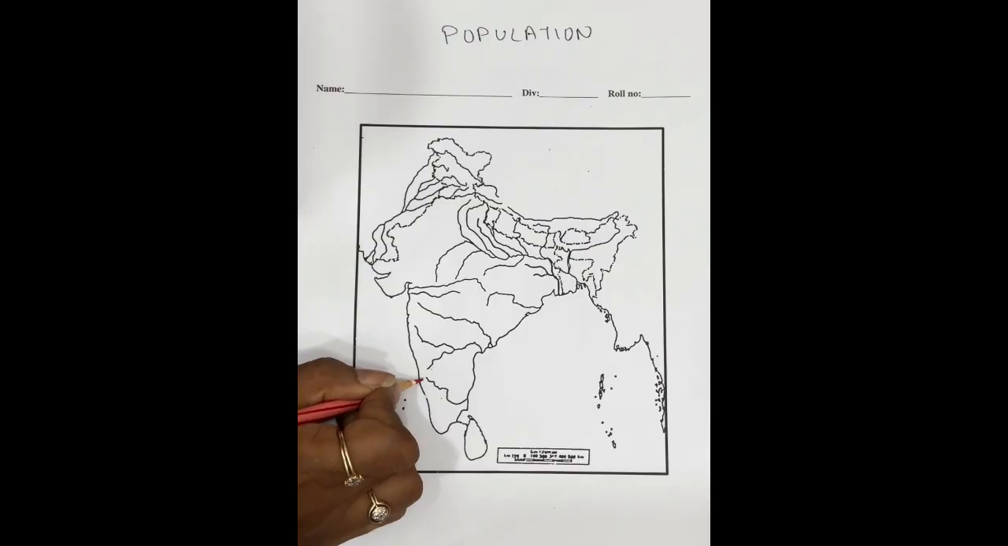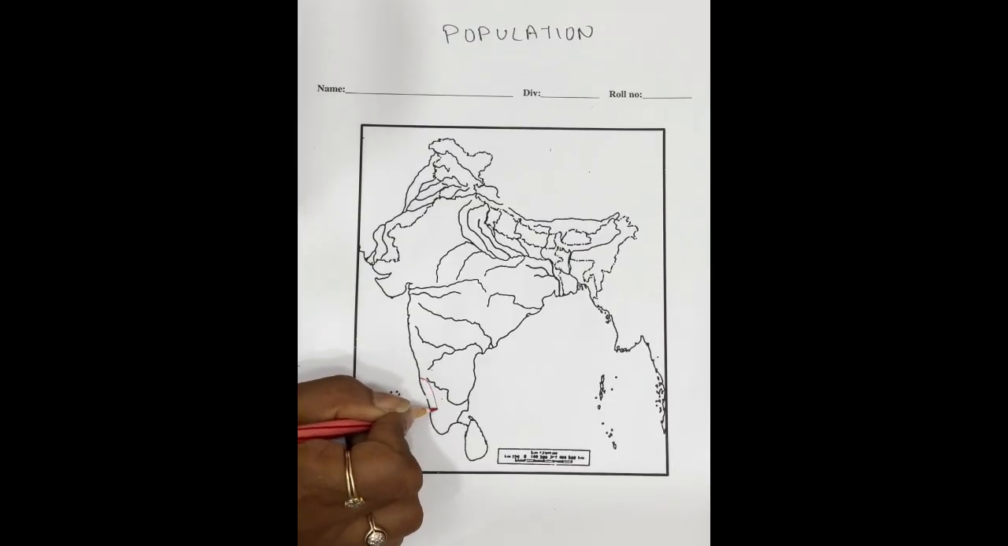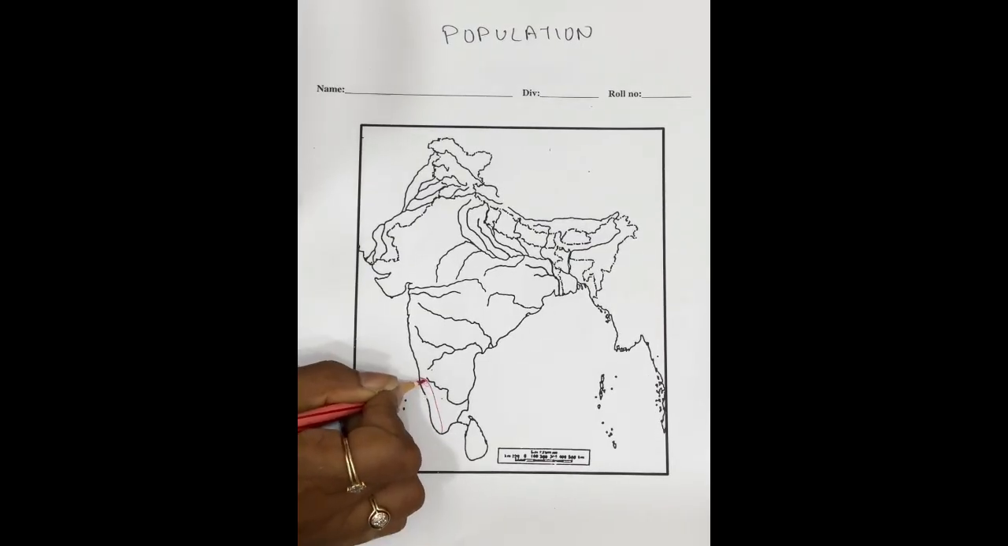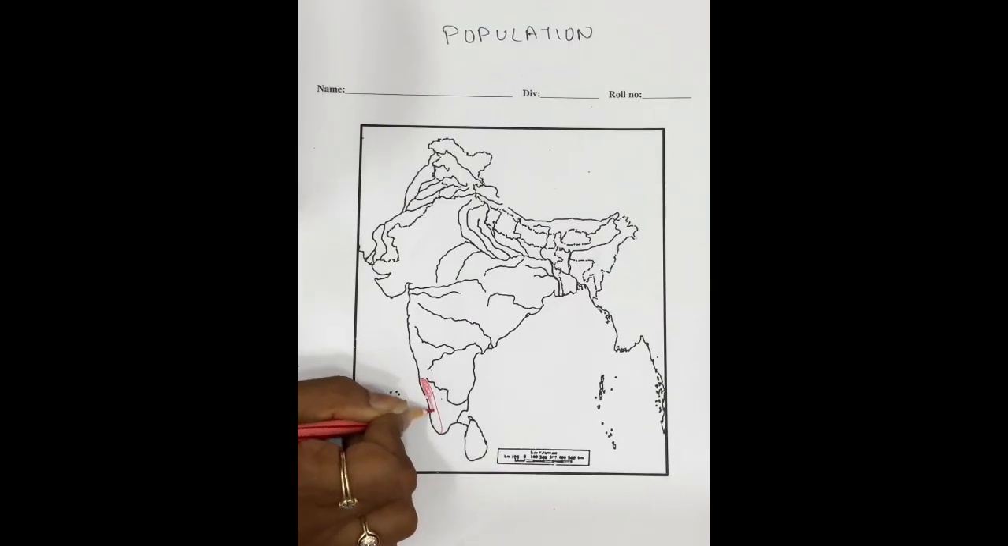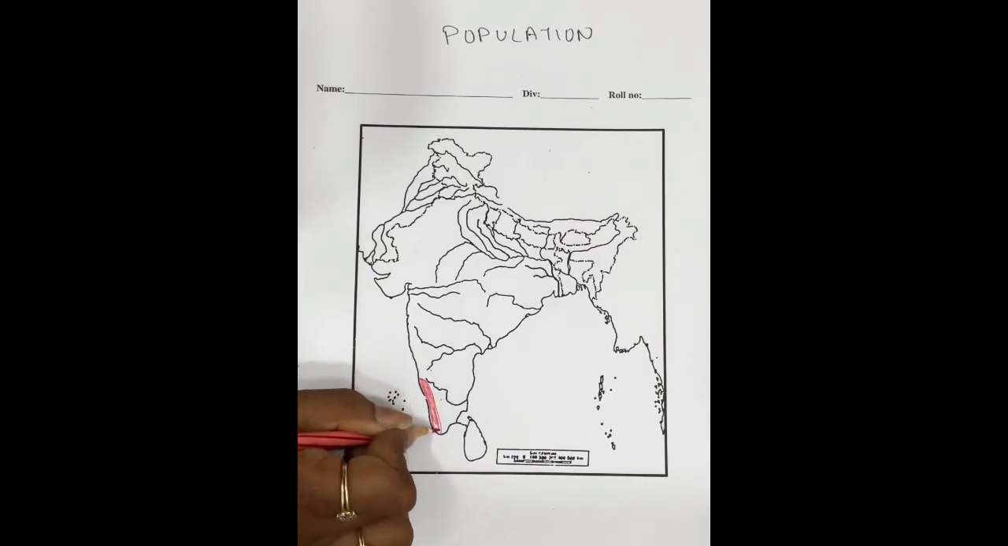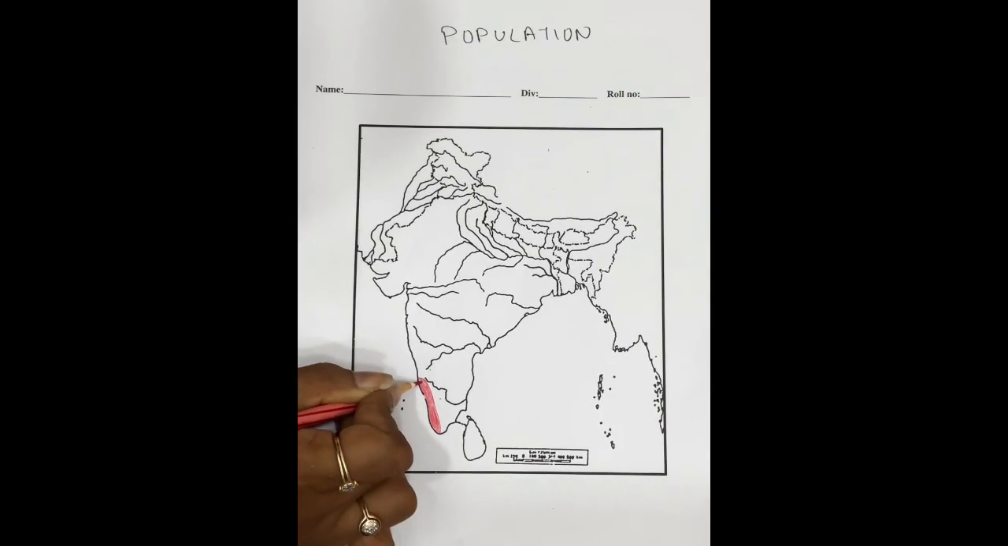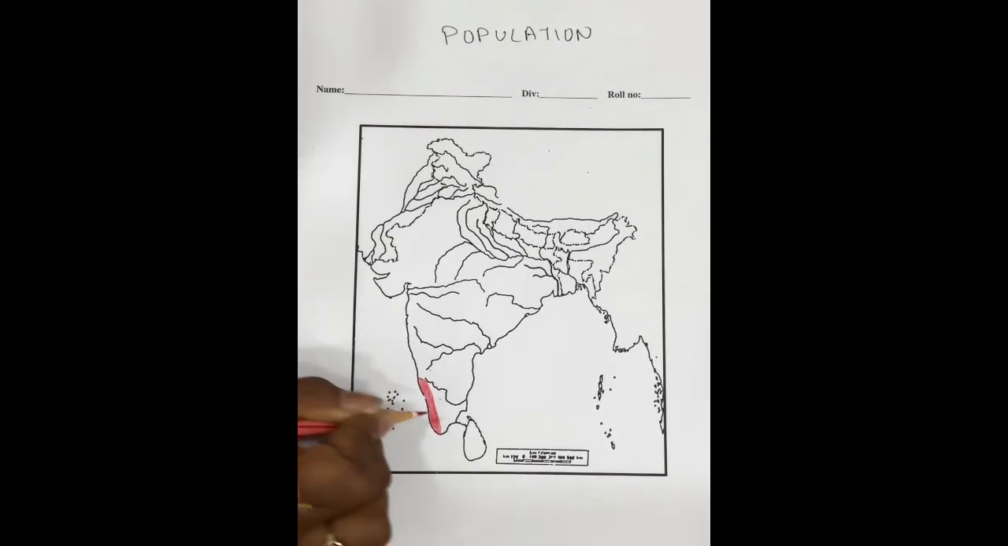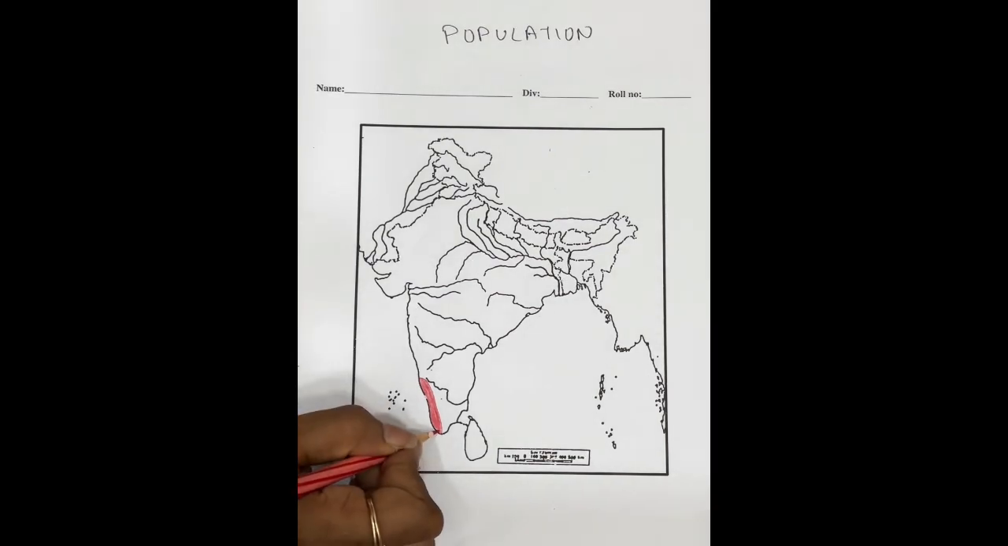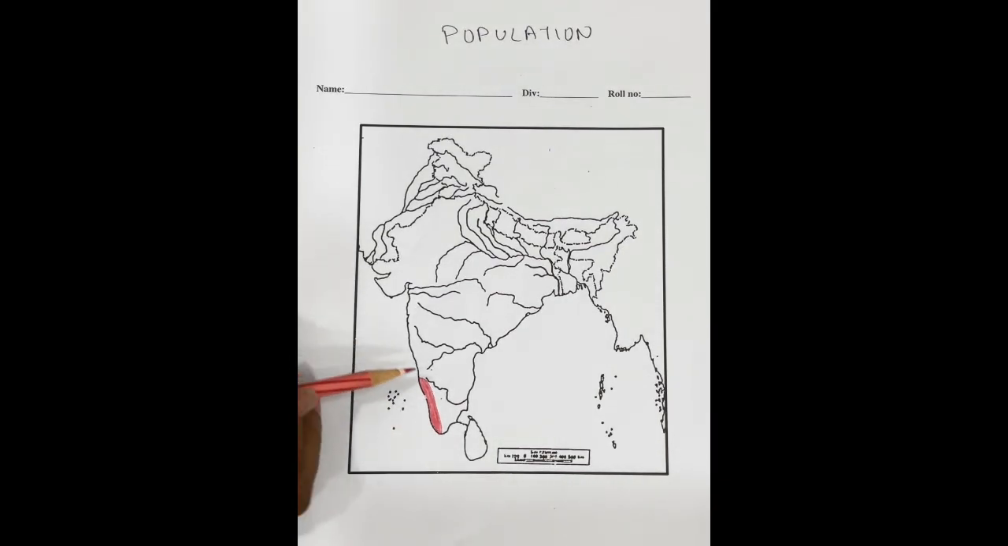Now densely populated area in south. So in south, the state which is densely populated is Kerala. Kerala is the densely populated state in south. Make sure you don't go beyond Kaveri.